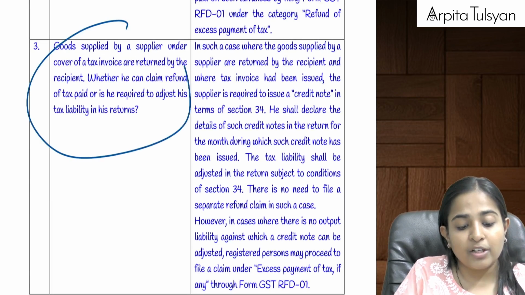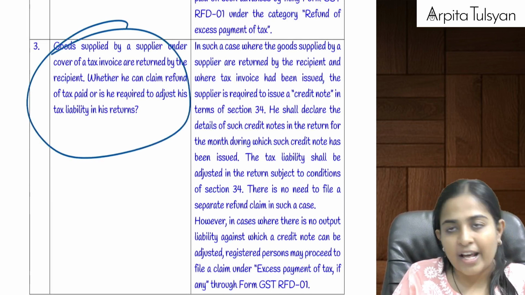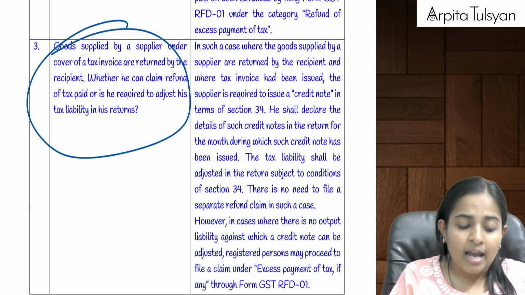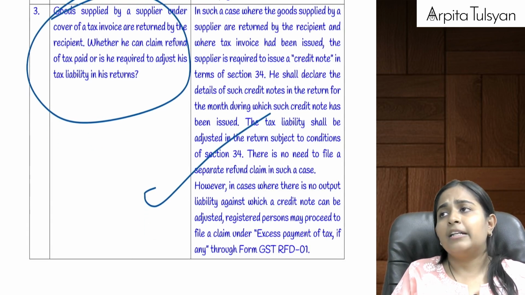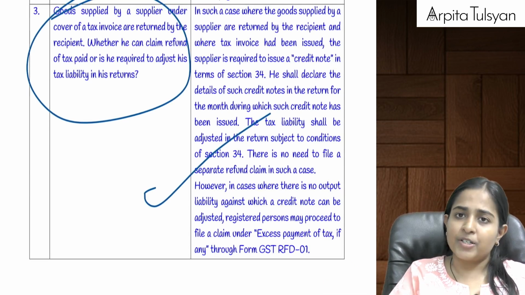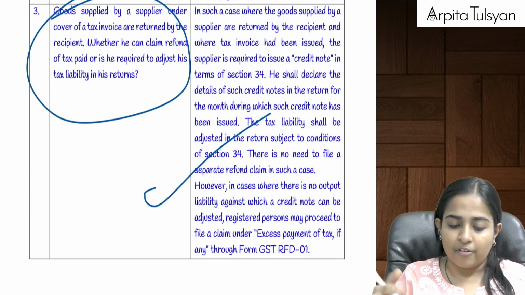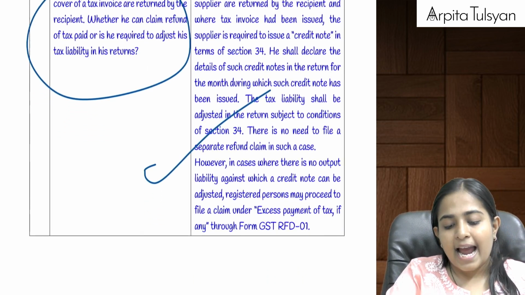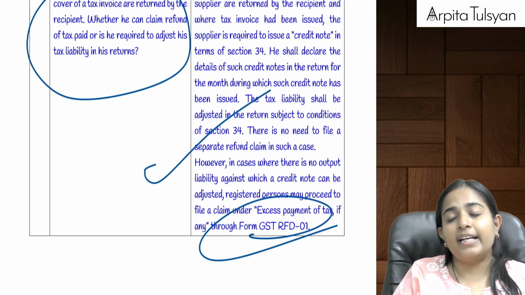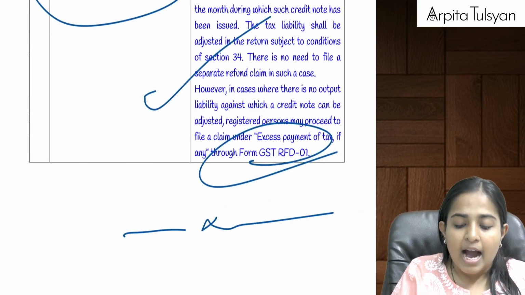And here, what if the goods are returned? Goods are supplied by the supplier under the cover of tax invoice, and then the goods are returned by the recipient. Then again go by the credit note option, and by credit note option we will get the credit of the same. We will refund it back to the customer also, and we can take a refund of the same from the government of the taxes which were already paid. Are you clear with this?